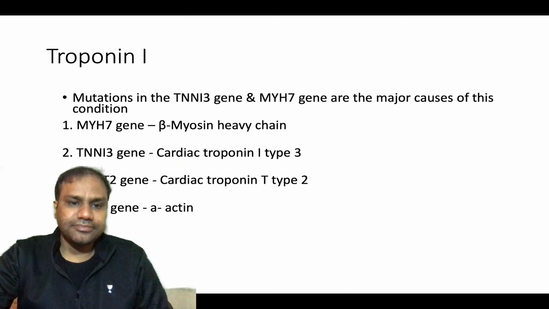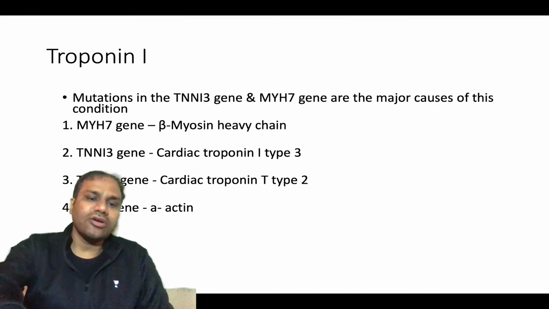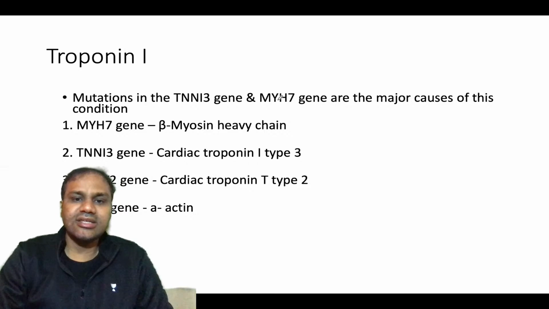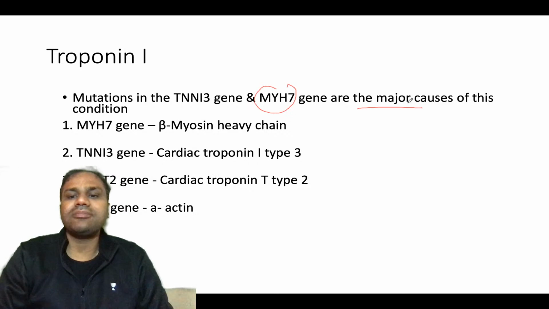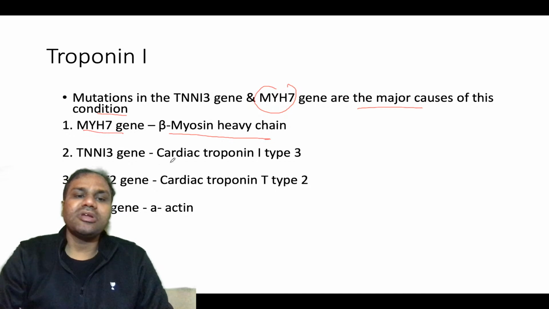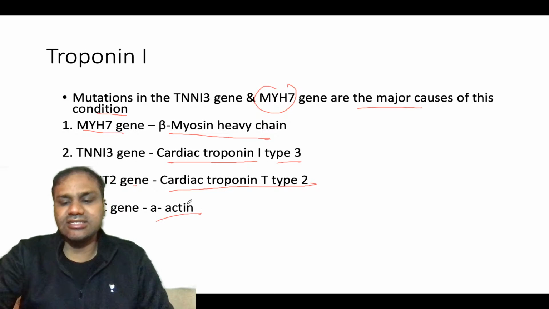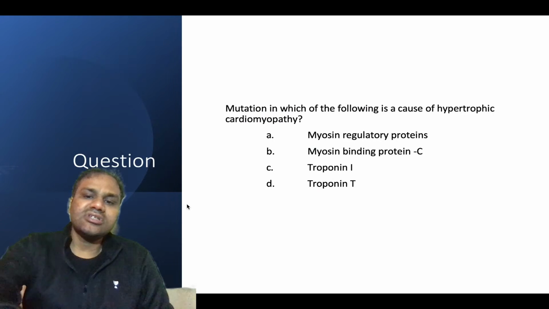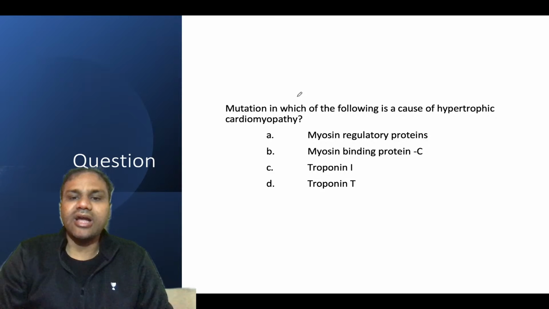So here again, troponin I: mutation in the troponin I3 gene and the myosin heavy chain 7 gene are the major causes of the condition. Myosin heavy chain 7 gene is the beta myosin heavy chain. Troponin I3 gene is cardiac troponin I, then cardiac troponin T type 2, and the ACTC gene, the actin gene. So question: mutation in which of the following causes hypertrophic cardiomyopathy?